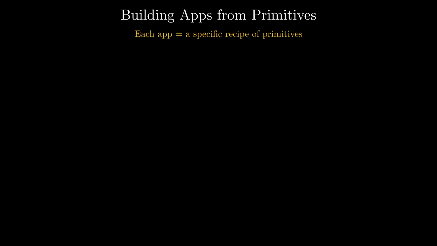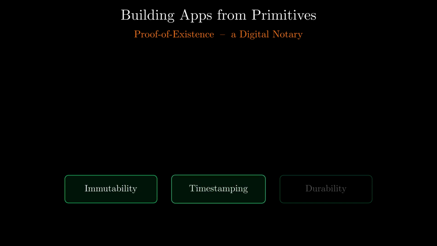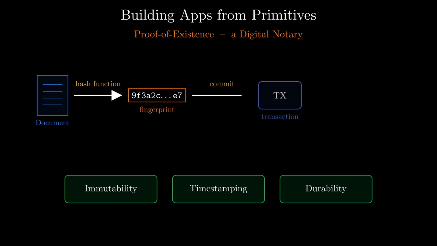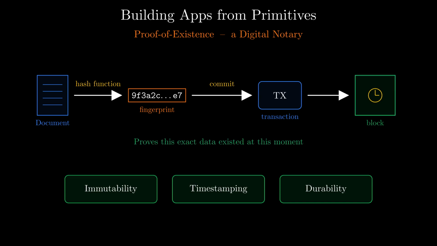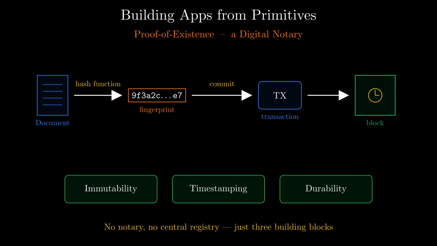Here's what developers have built. Each app is a specific recipe of primitives. Start with the simplest: proof of existence, a digital notary. The recipe is immutability plus timestamping plus durability. You take a document, run it through a hash function, and get a unique fingerprint. You commit that fingerprint into a transaction. The blockchain now proves this exact data existed at this exact moment. Change one comma in the document and the fingerprint won't match. The proof can never be altered or lost. No notary, no central registry, just three building blocks combined.